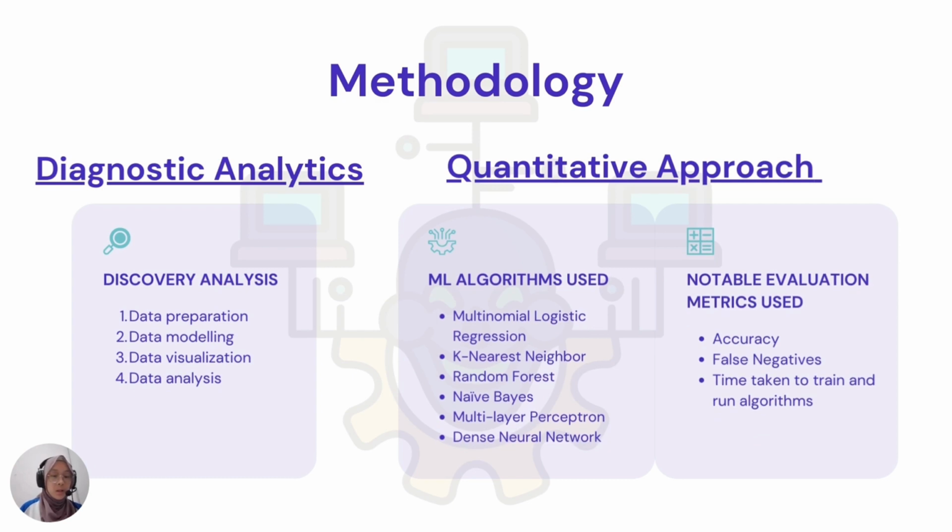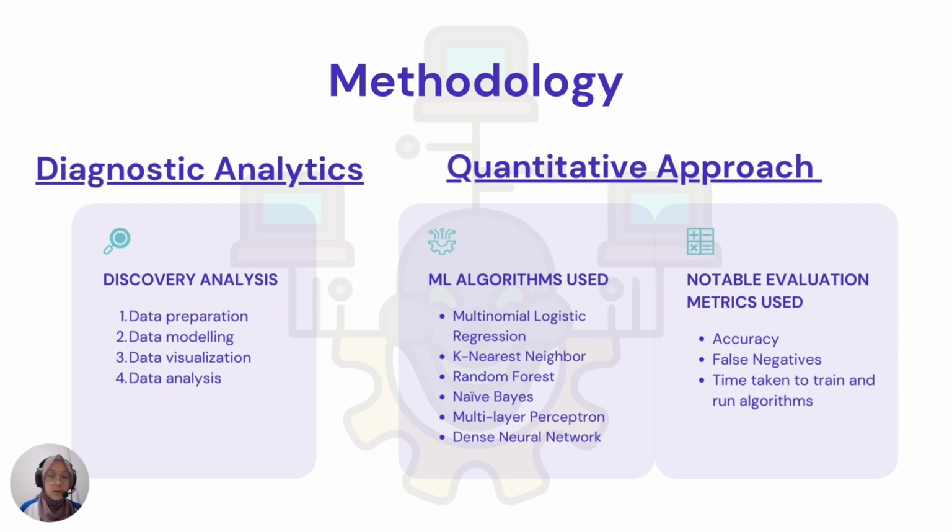For methodology, in terms of diagnostic analytics, this research uses discovery analysis, which includes data preparation, modeling, visualization, and analysis. Data modeling and analysis is included in the quantitative approach part of this research. There are 6 ML algorithms used for comparison and also to find which ML model works best. We have multinomial logistic regression, k-nearest neighbor, random forest, naive Bayes, multi-layer perceptron, and lastly dense neural network.